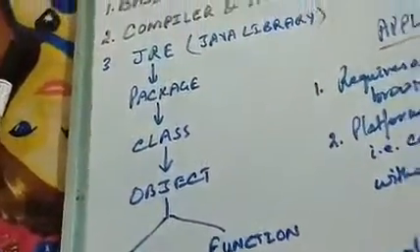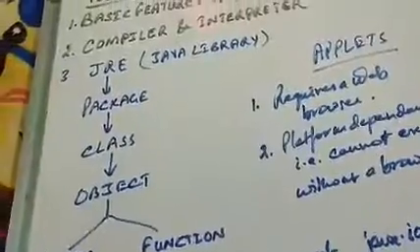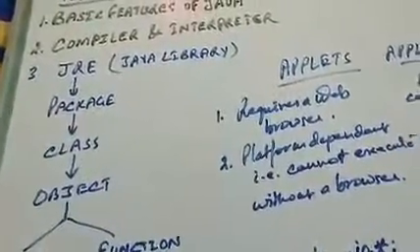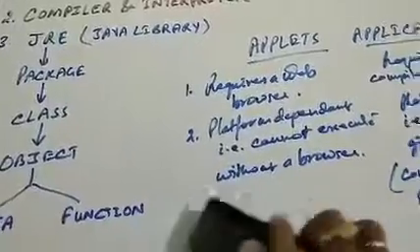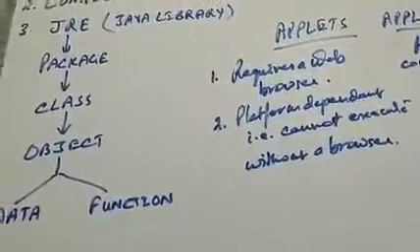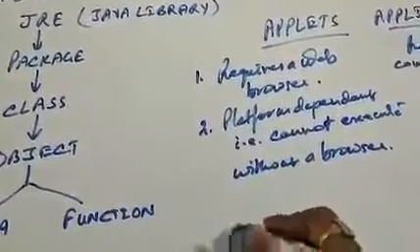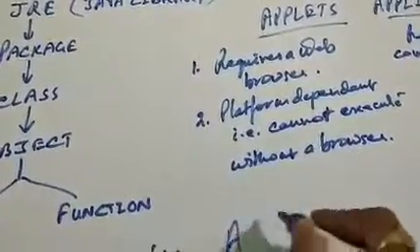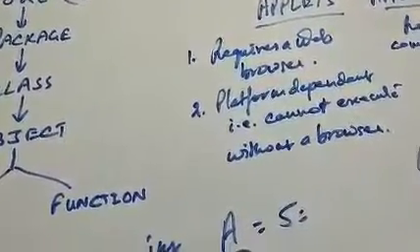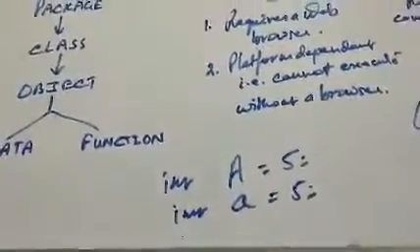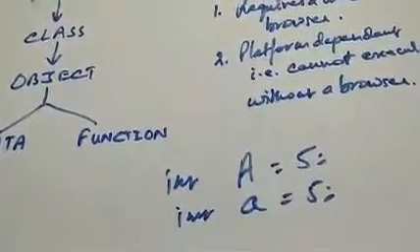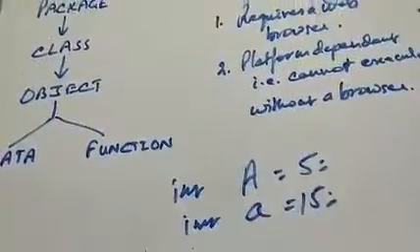And of course another important thing is that Java is case sensitive. That means there is a difference between a variable a, like we write here int a equals 5, and another one int A equals 5. In BASIC you might have noticed both become the same.